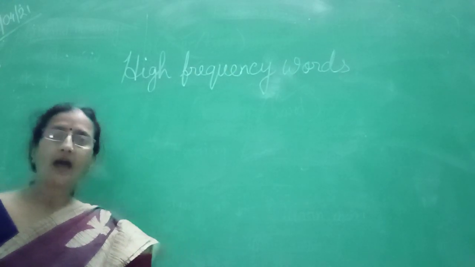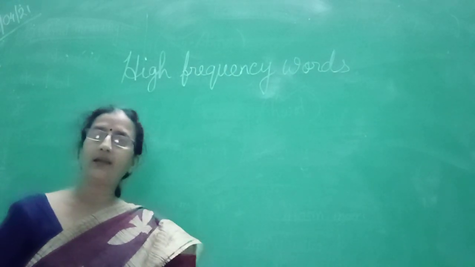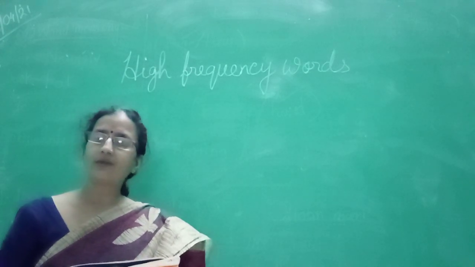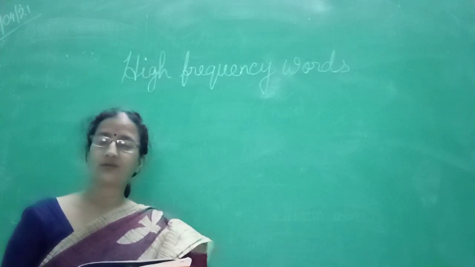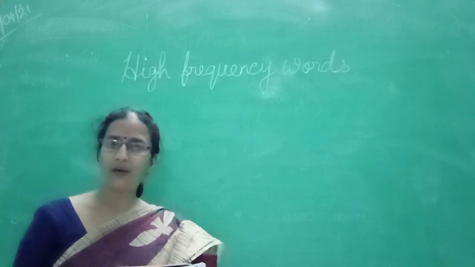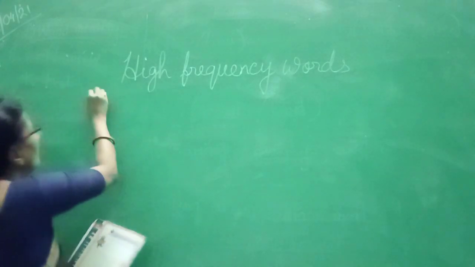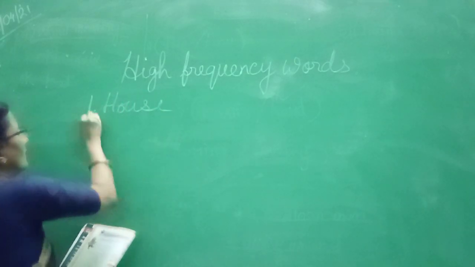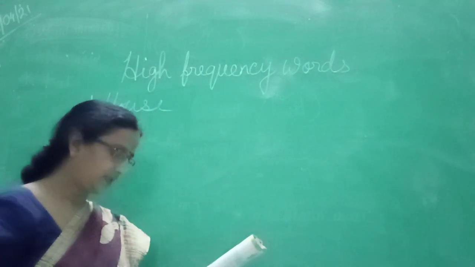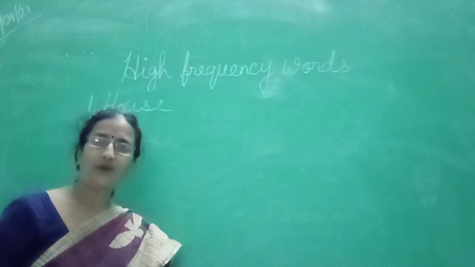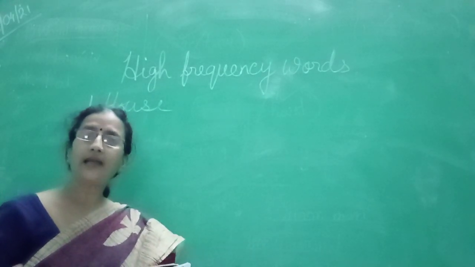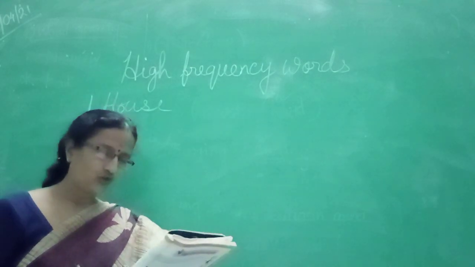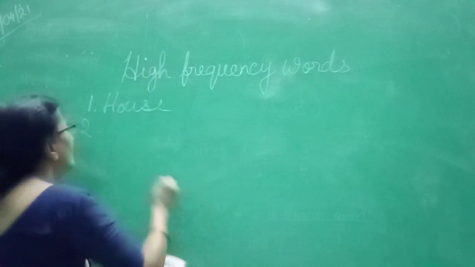The first is a building you can live in. A building you can live in. Where do you live? In your house. You live in the house. That is a building. So, number 1 will be house. Now, number 2, you see, a short word for father. You call your father daddy and the short form of it is dad. So, the short word for father is dad.